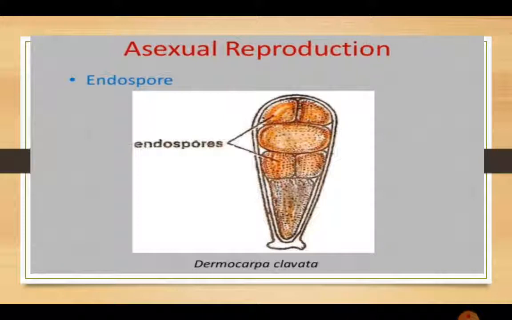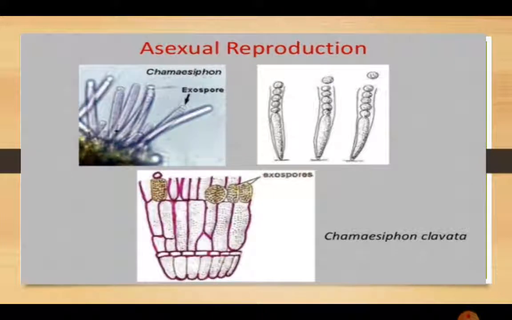After that, the next mode of asexual reproduction is with the help of endospores. Endospores, as shown in the case of Dermocarpa clavata, are spores which are produced inside the cells. Therefore, they are called endospores. Another kind are called exospores, which are formed outside the cells. So these endospores are another way of asexual reproduction.